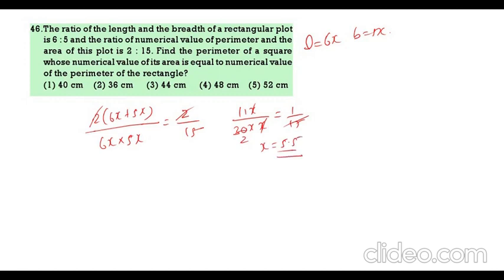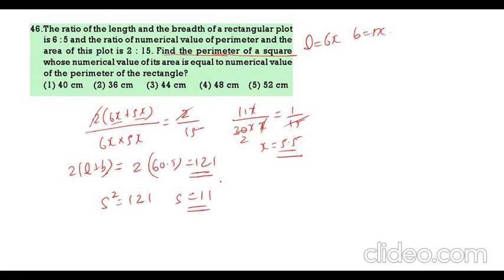X value 5.5. Now 2 of L plus B. 6x plus 5x. Total 11x. So 11 into 5.5. So 2 of 11 into 5.5. That is 60.5. This is 121. This 121 is the perimeter of the rectangle and area of the square. So S square is 121, S value 11. We want to find the perimeter of the square. 4 into 11. What is 4 into 11? 44. 44 is the correct answer.